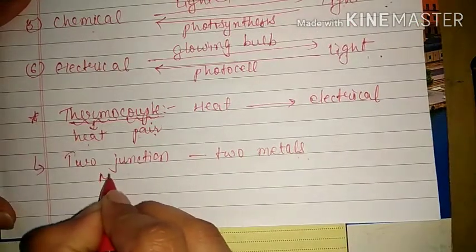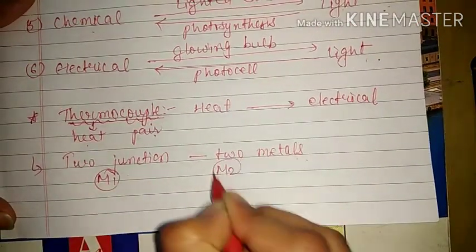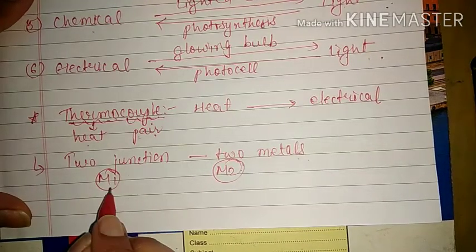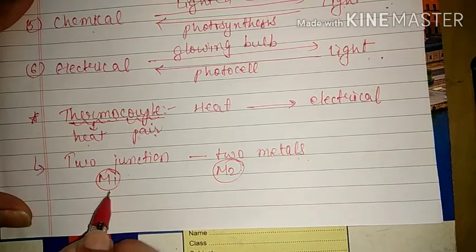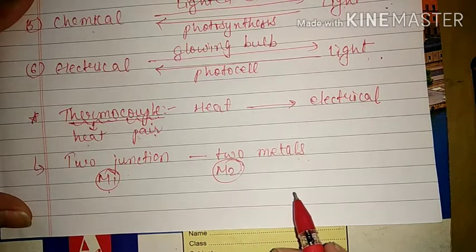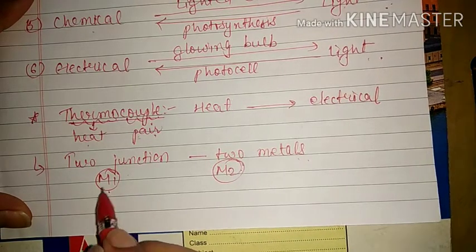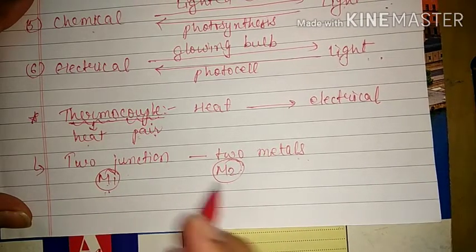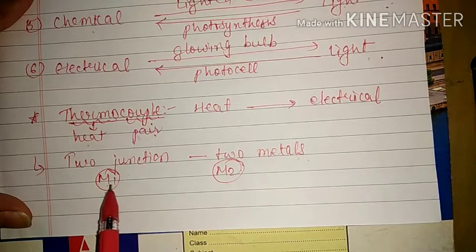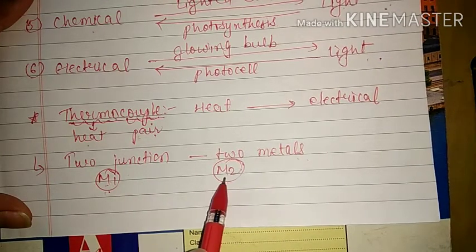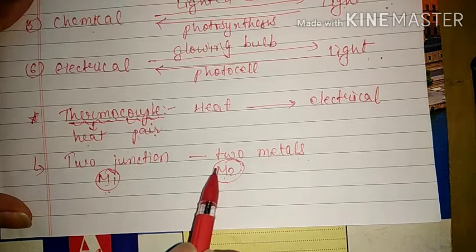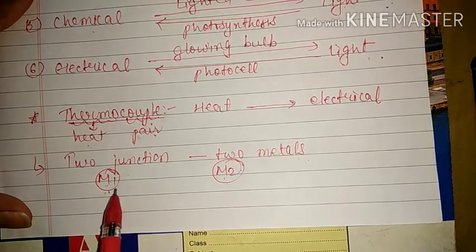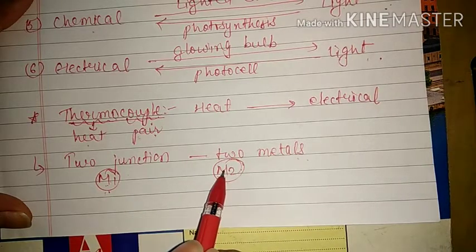Okay, so suppose we have made two junctions with different metals, and one junction is kept at a high amount of heat and one junction is kept at a low amount of heat, or you can say if these are two bodies, then this is the hotter body and this is the colder body. So we know that if two bodies with different amounts of heat are kept in contact, then heat will flow from higher concentration to lower concentration.